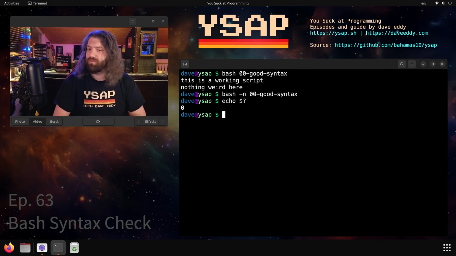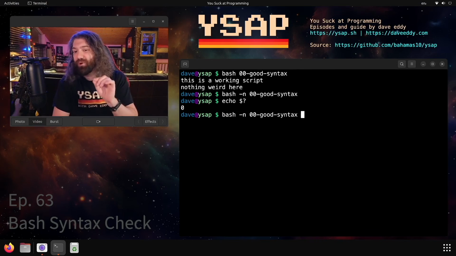Now you might be thinking, well, I just use shellcheck for this. Shellcheck is an amazing program to syntax check my stuff. And you're right, shellcheck is amazing. I love shellcheck. I use it all the time. But shellcheck does a lot more than just syntax check. It has lints, it has all sorts of warnings. It's really involved. This is a very simple binary of, is this syntax valid, yes or no? But it's even more than that.